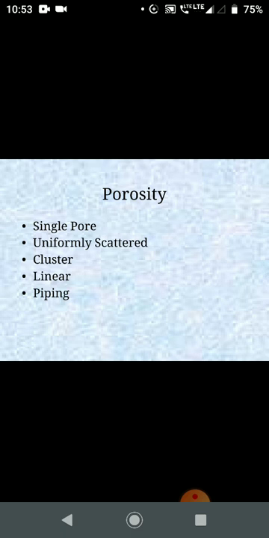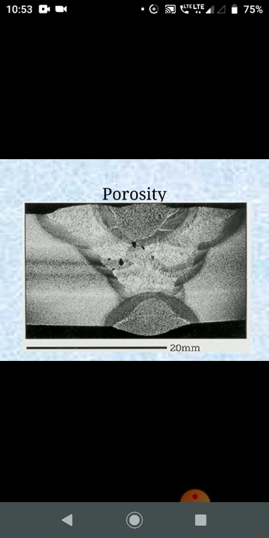So porosity is very much a problem for these weld specimens. There are the single pore, uniformly scattered, cluster, linear, and piping. So these porosities, as you can see,